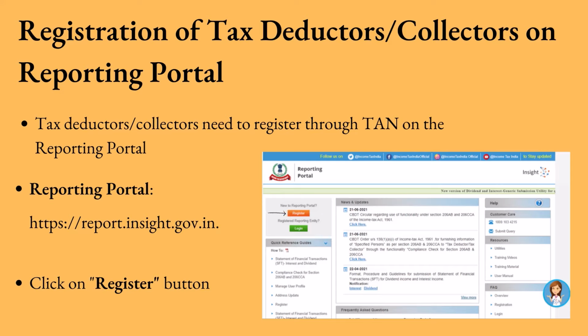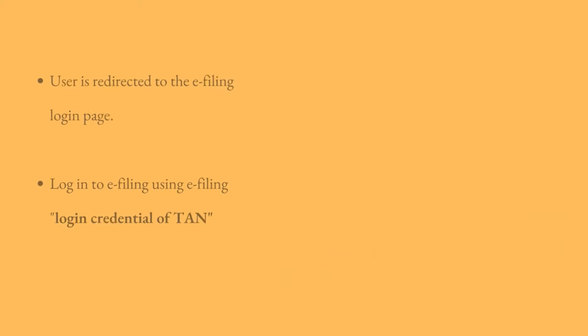Now we will see how to register a tax deductor or collector on the reporting portal. Following steps may be followed for registration of TAN on reporting portal. First, go to reporting portal at URL report.insight.gov.in. On the left sidebar of the reporting portal homepage, click on Register button.